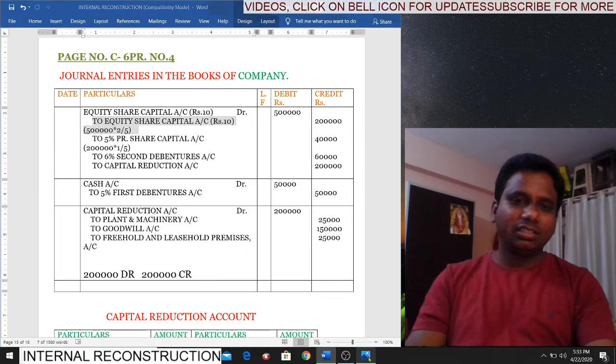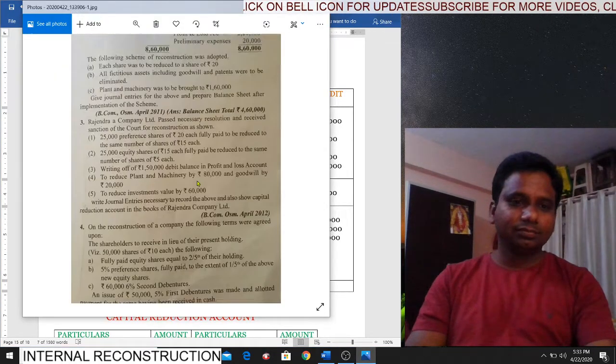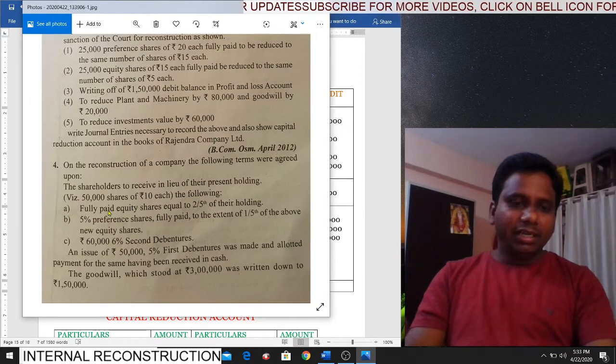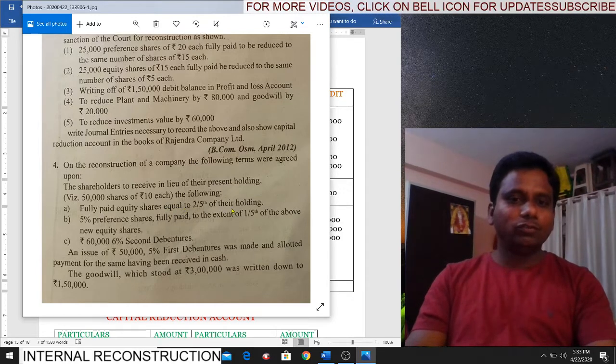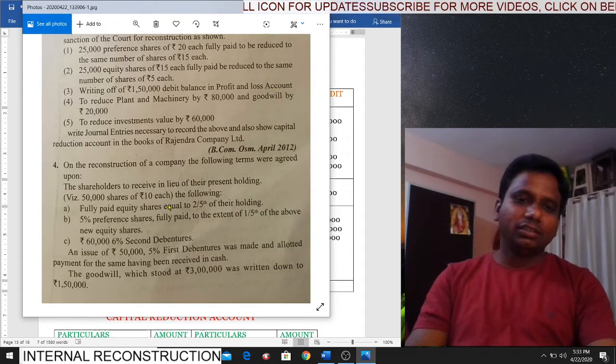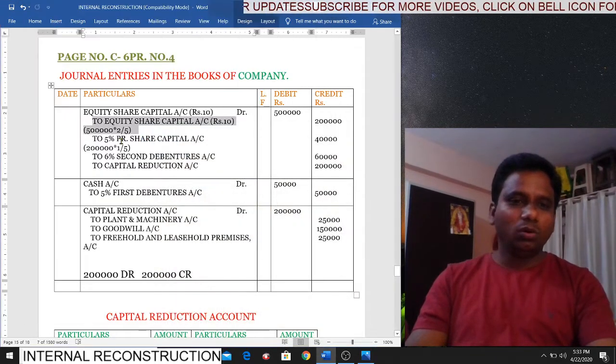Here what did they say? Fully paid equity shares equal to 2/5 of their holding. They are not mentioning the new share value. Okay, 2/5 of their present holding. So 5 lakhs is their present holding into 2 by 5.